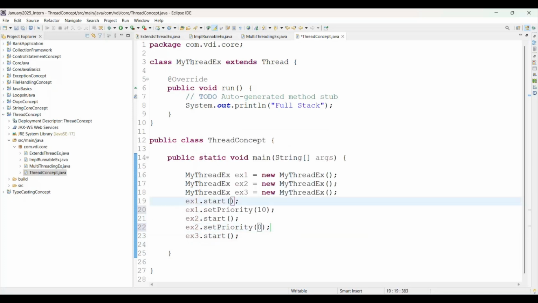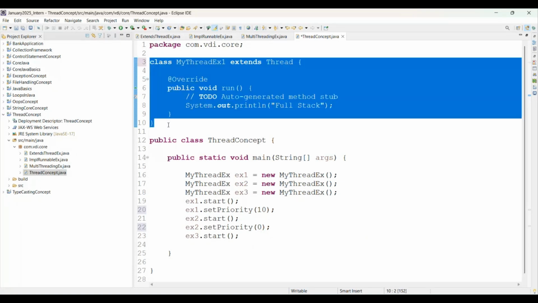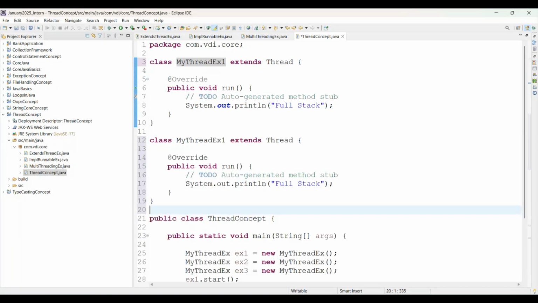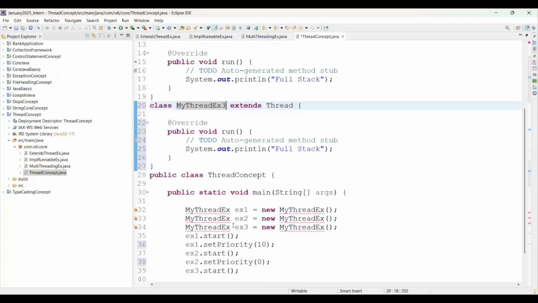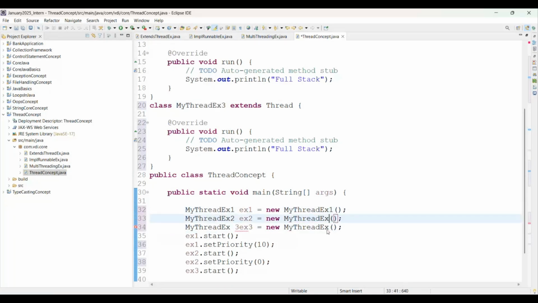Otherwise we'll do one thing: we'll create three classes separately, and each class will give a different printing statement. That will be great for us. This one will be MyThreadExample1. I will create three such classes here. This will be 2, and the next one will be 3. Each one we have given a different class name.